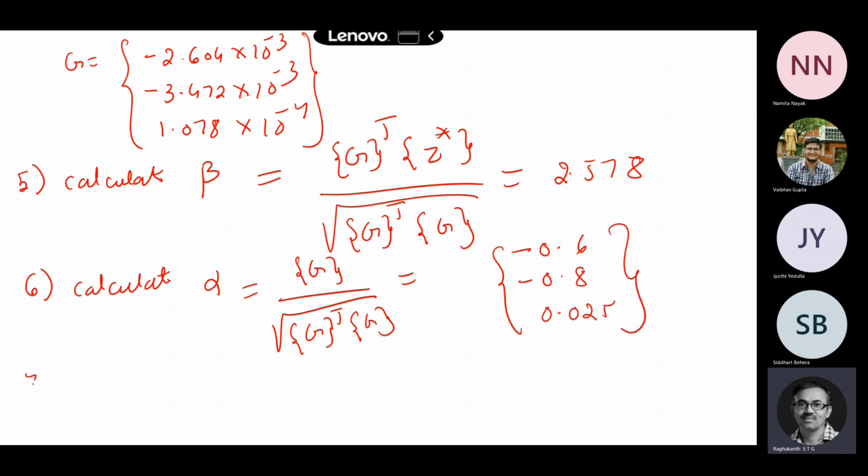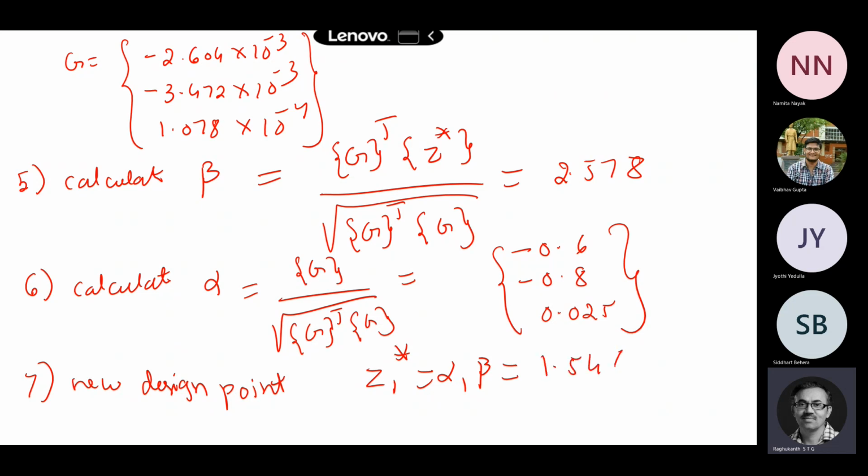Once alphas have been calculated, you calculate the new design points. Z1 star is alpha 1 into beta, which turns out to be 1.546.